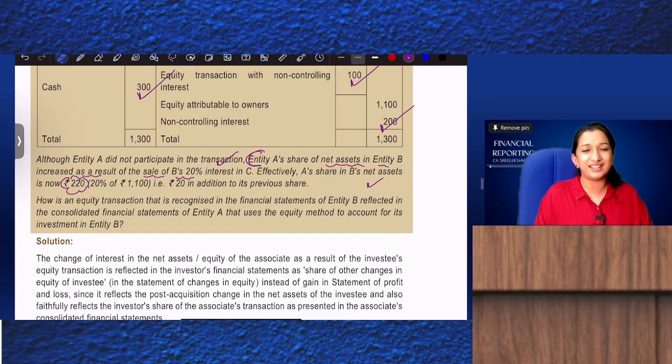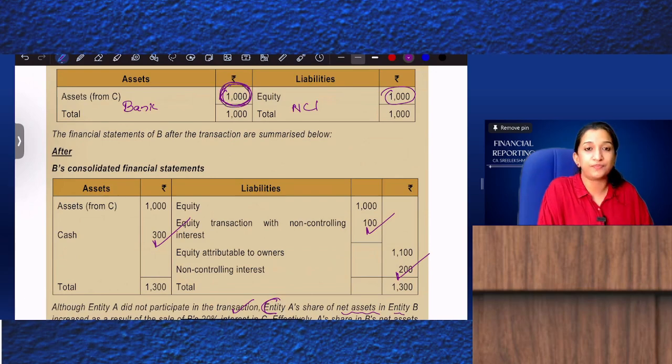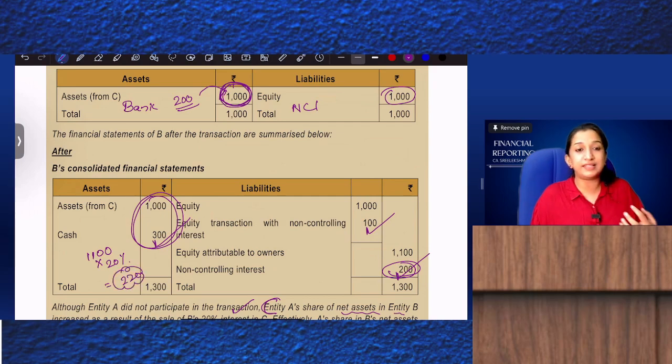What is this? I didn't understand. Earlier, B's net assets were 1000, so your share was 1000 into 20%, 200. Now B's net assets are 1300 minus NCI, so 1100 is the net assets. So 1100 into 20%, 220, is the share of net assets. So investments should increase by 20.